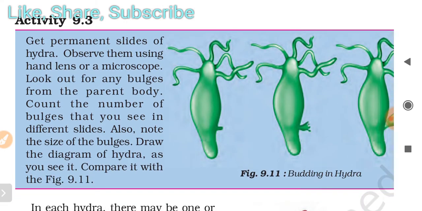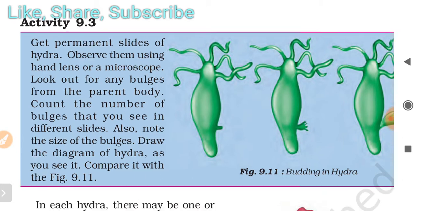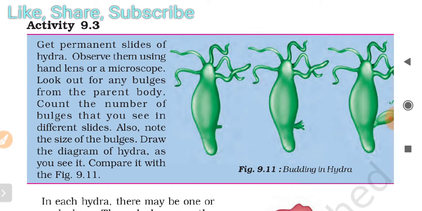So you can see budding in hydra. You have to make a permanent slide if you find one. Observe them using a hand lens or a microscope. Look out for any bulges out from the parent body. Count the number of bulges that you see in different slides. Also note the size of the bulges. Draw the diagram of hydra as you see it. Compare it with figure 9.11.